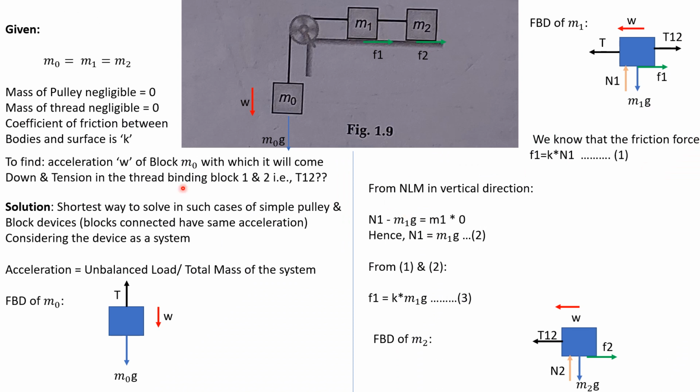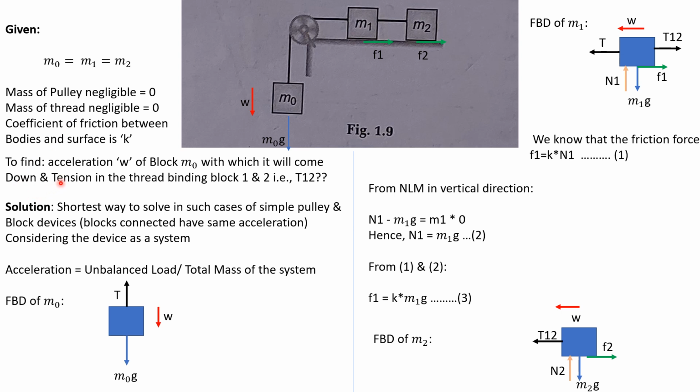First we should collect all the data, like what is given. So we are writing for our convenience m0 is equal to m1 is equal to m2 as per question. That is why it is said given. Mass of the pulley is negligible, so 0. Mass of the thread is negligible, so 0. Coefficient of friction between bodies and surface is k. Okay.